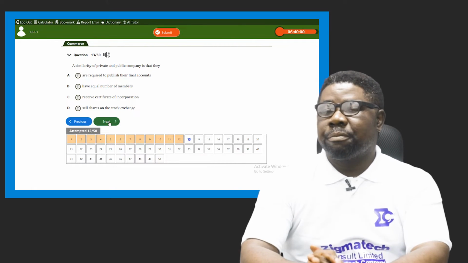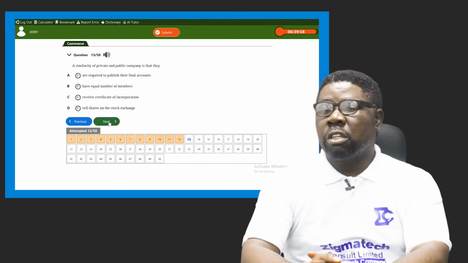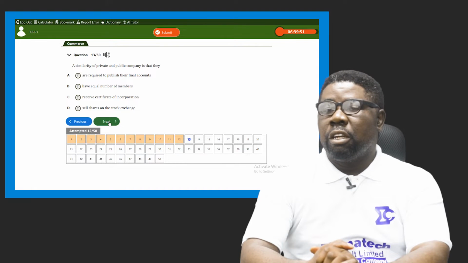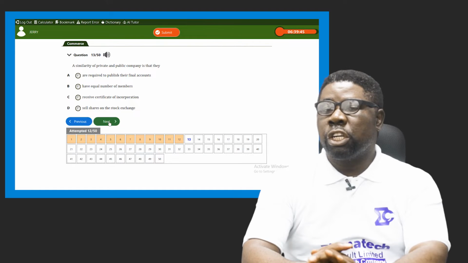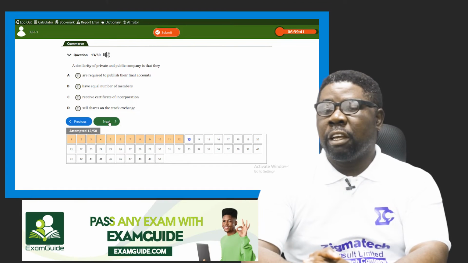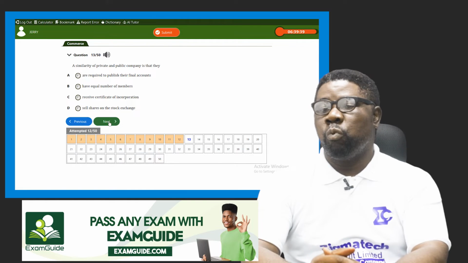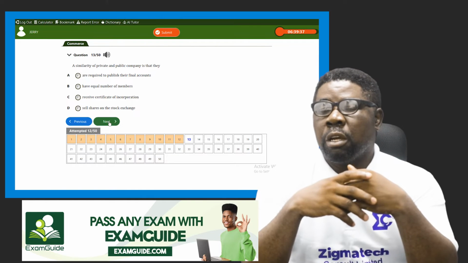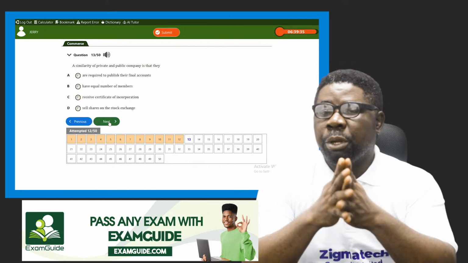So that is not the answer. C says receive certificate of incorporation. Do they both receive certificate of incorporation, or that they sell shares on the stock exchange? Only one can sell shares on the stock exchange, which of course is still public limited liability company.